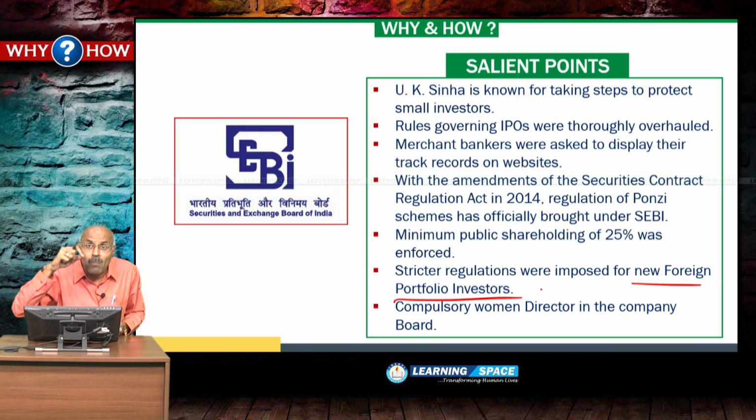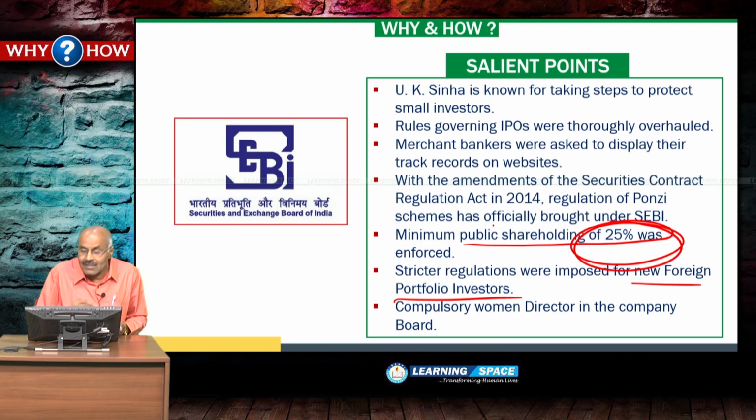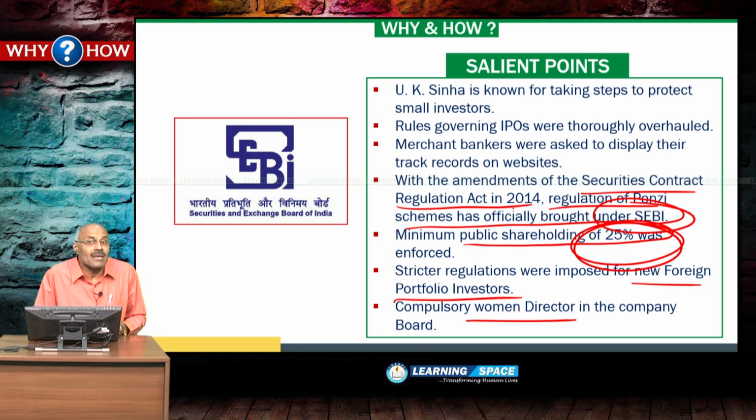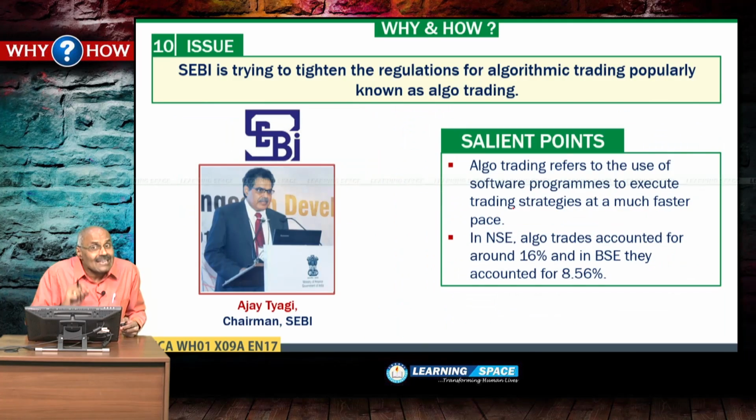And in the public limited companies, the minimum public shareholding of 25% was enforced. And the next one is that a compulsory women director stipulation was also imposed. And by making amendments to the Securities Contract Regulation Act, regulation of Ponzi schemes was officially brought under SEBI. Previously, it was a vague area, and now it is officially brought under SEBI. So these are the important aspects when you look at Sinha's career for 6 years.